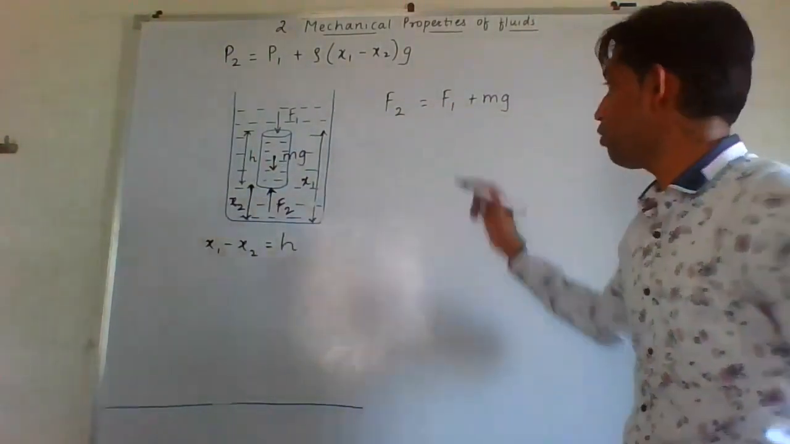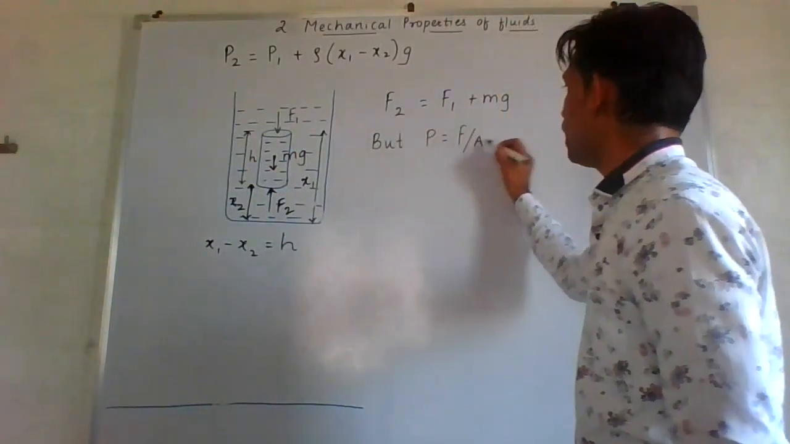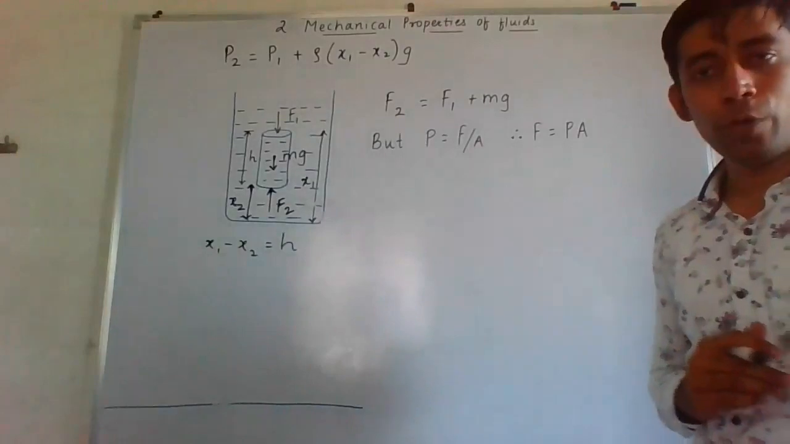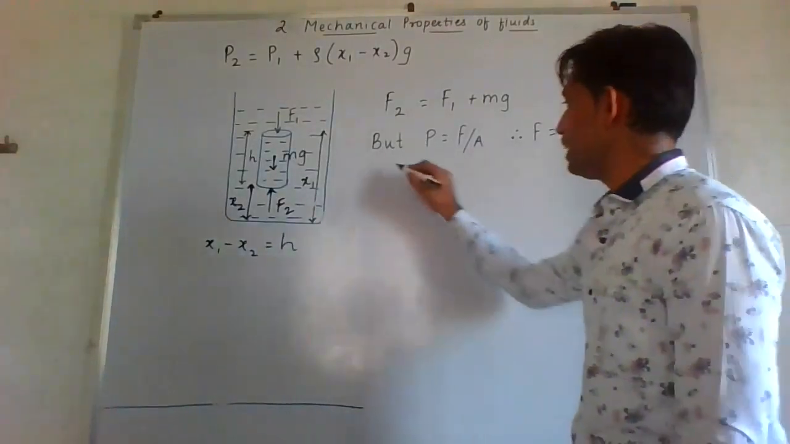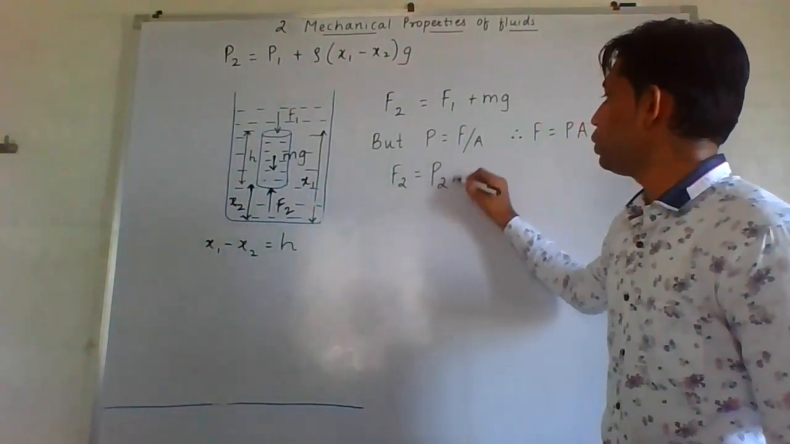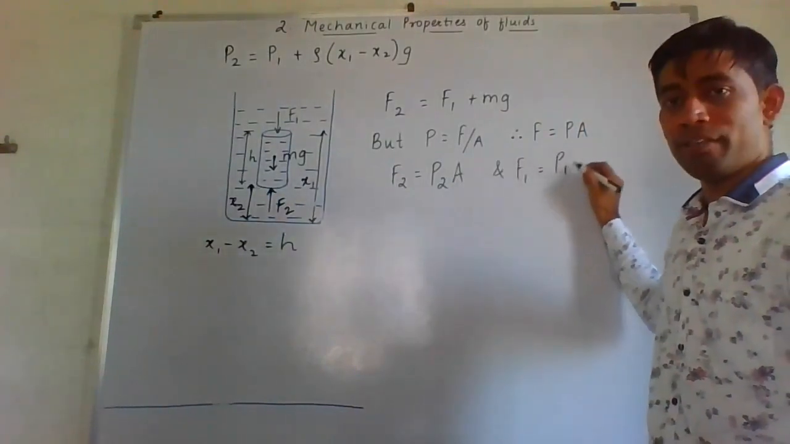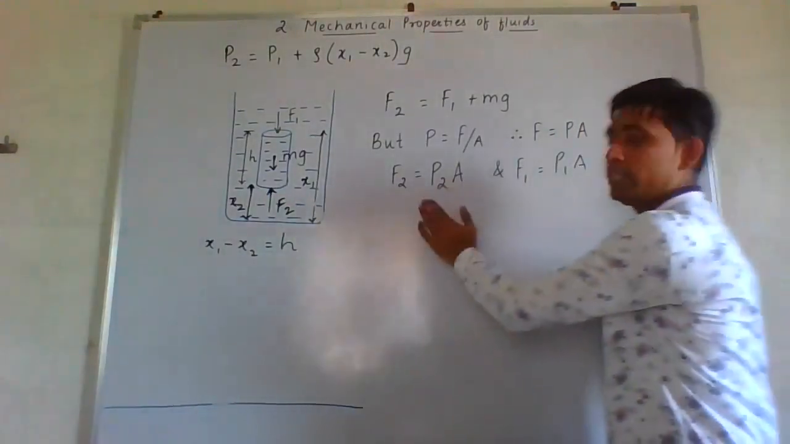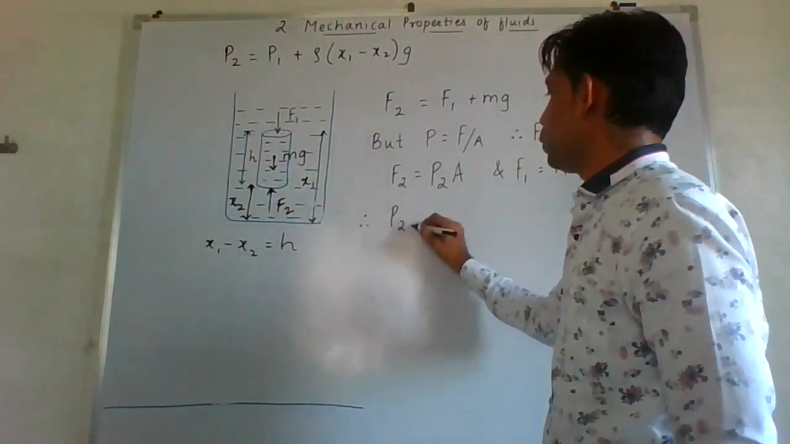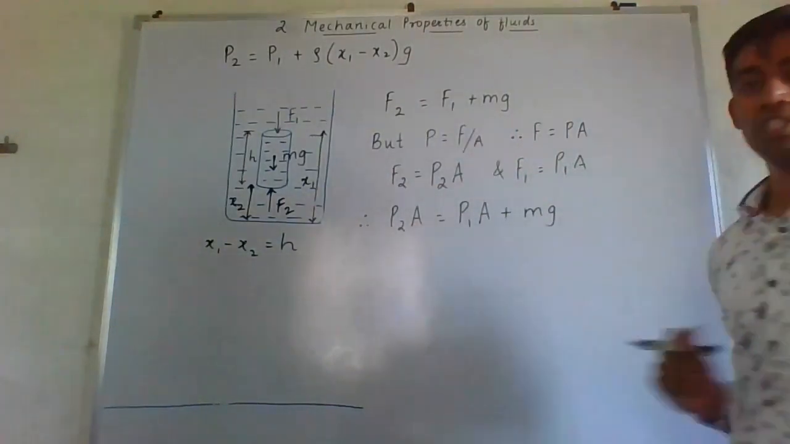Correct? Now we know the formula for pressure. Pressure is equal to force divided by area. So therefore, force formula can be written as pressure into area. So if I write F2, then it will be P2 into A. And if I write F1, it will be equal to P1 into A. Substitute these values over here. So therefore, I will get P2A is equal to P1A plus M into G.